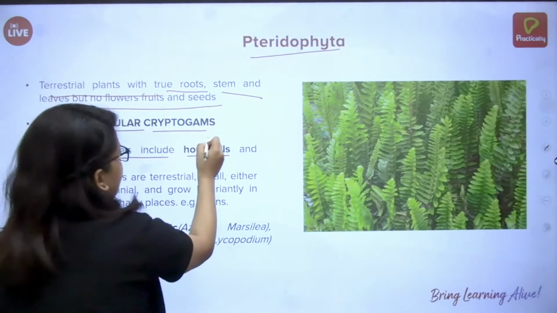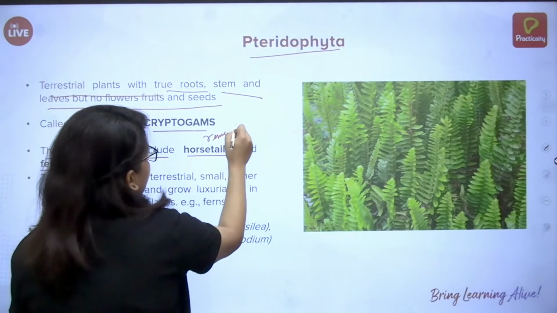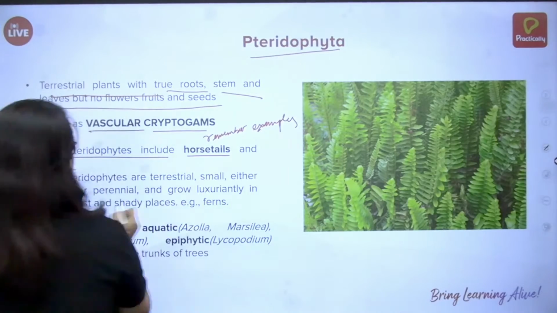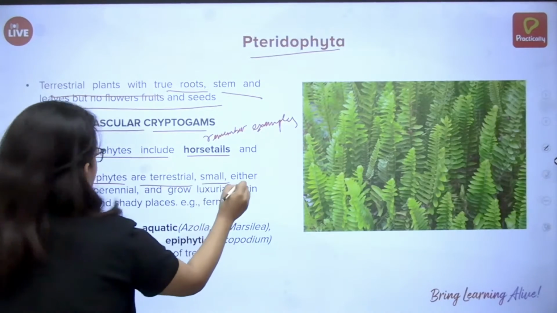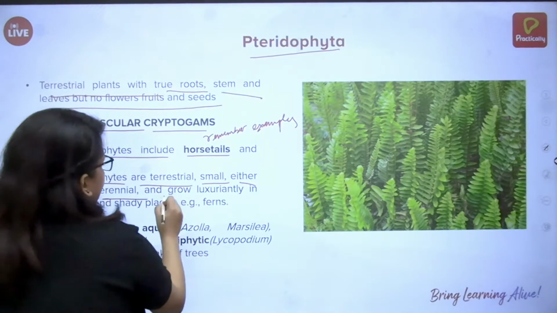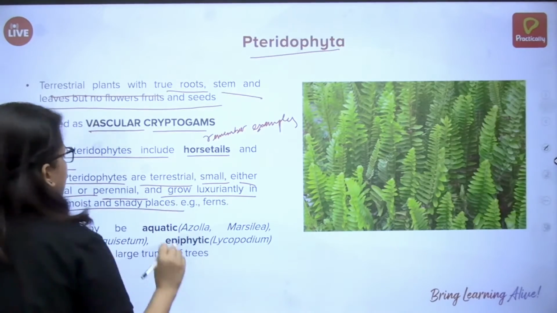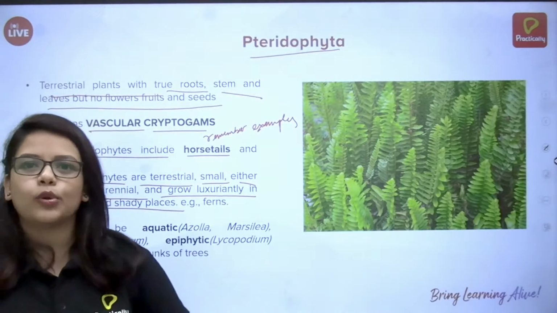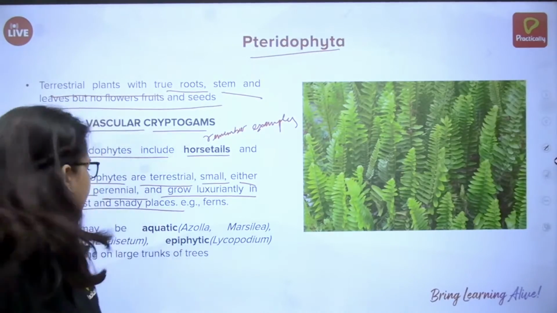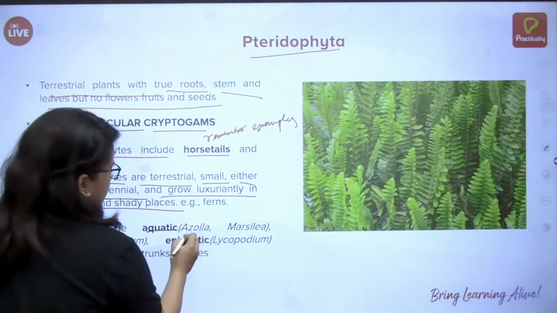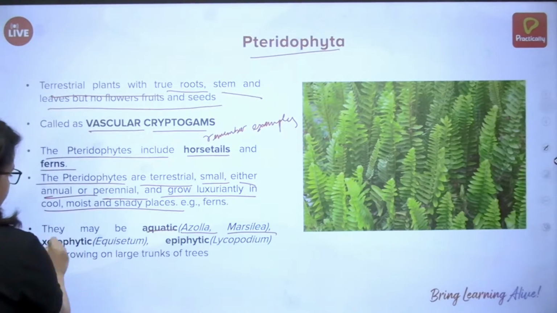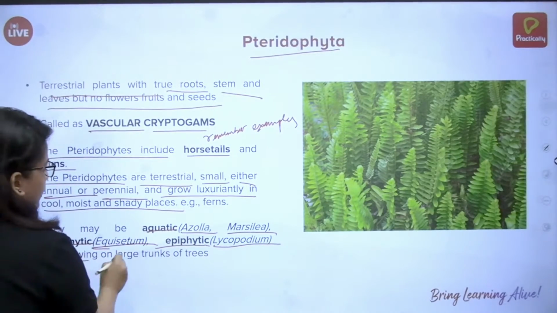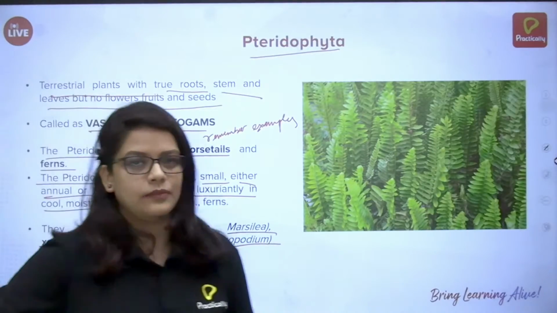These are examples again, remember examples. The pteridophytes are terrestrial, small, either annual or perennial, and grow luxuriantly in cool, moist and shady places. They do not actually need a lot of water around them, but they grow in very cool and shady places. They may be aquatic, such as Azolla, Marsilea, xerophytic, such as Equisetum, and epiphytic, such as Lycopodium, growing on large trunks of trees, basically parasites.